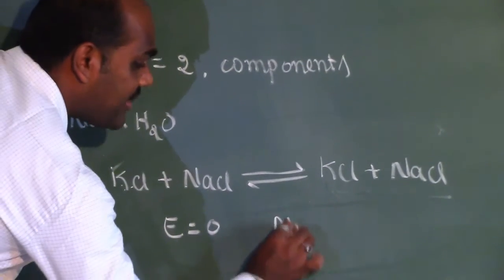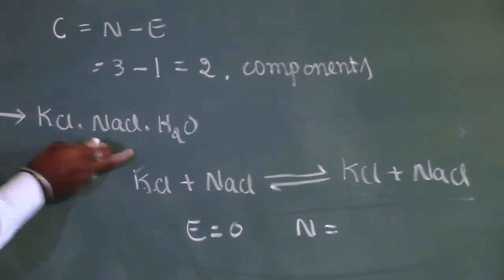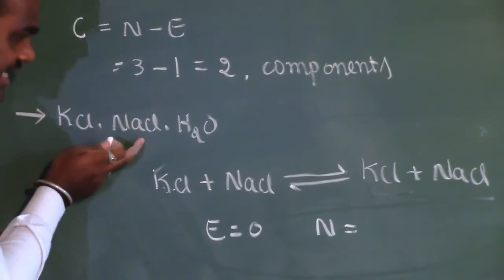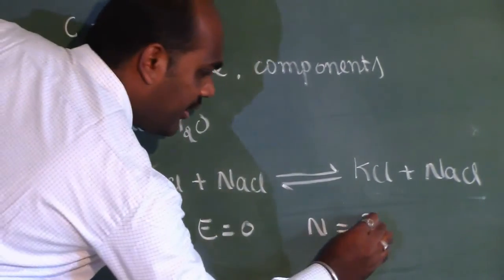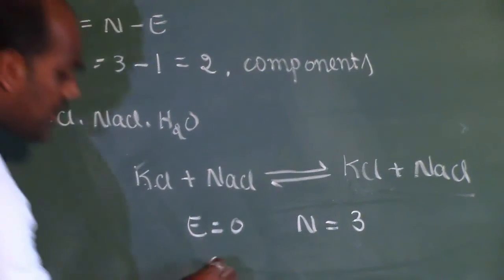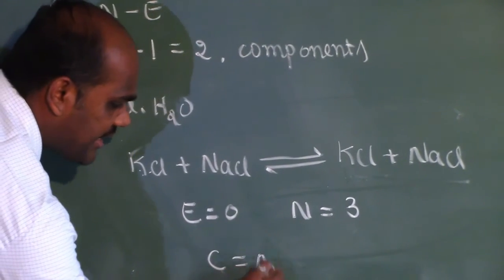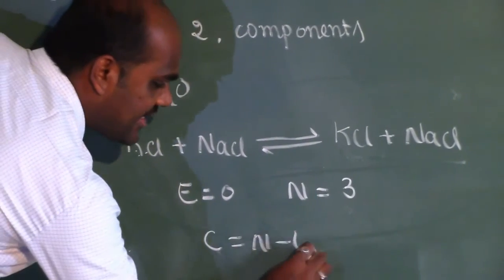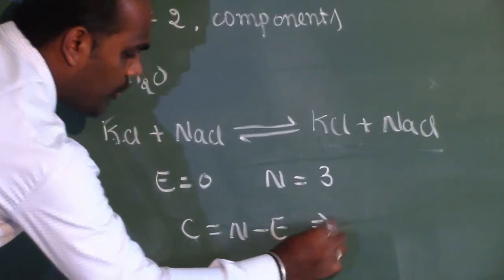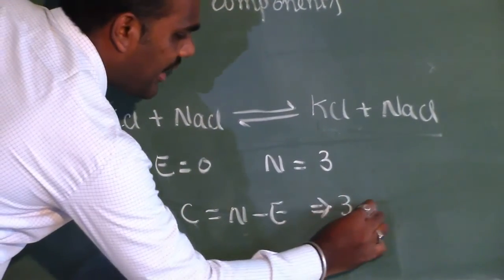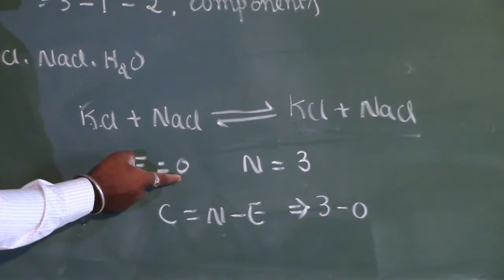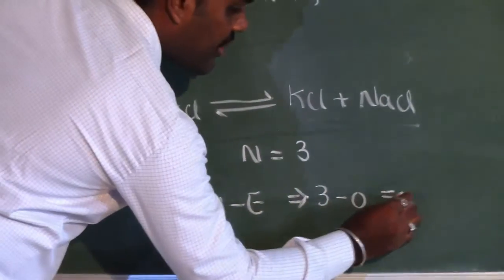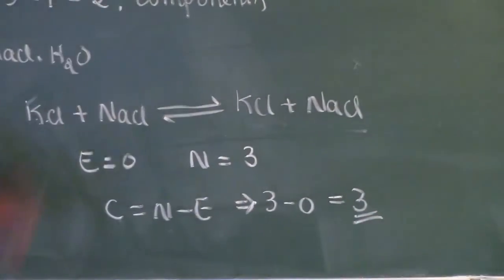But if you go with the number of constituents present in the system, KCl, NaCl, H2O, there are 3 components. So the number of components equals N minus E, where N is 3 and there are no independent equations. So the number of components in the system is 3.